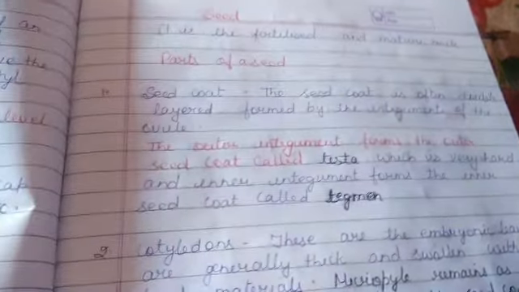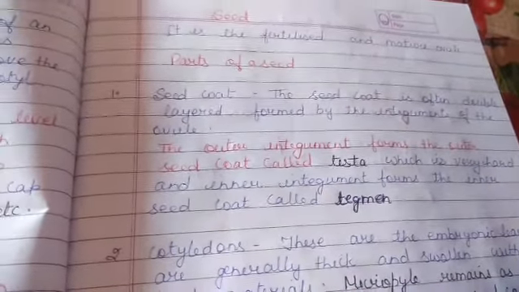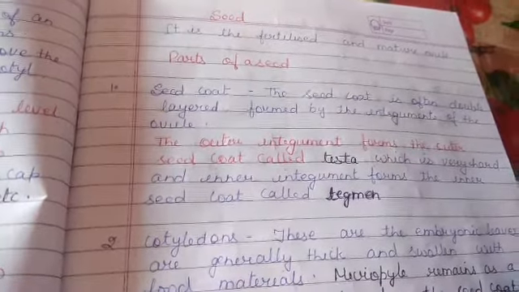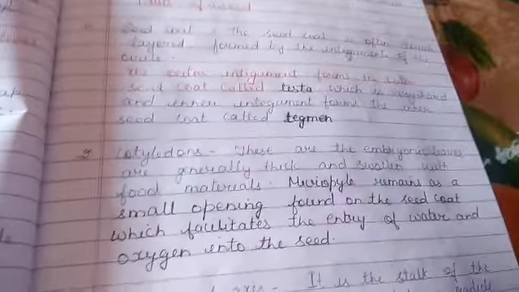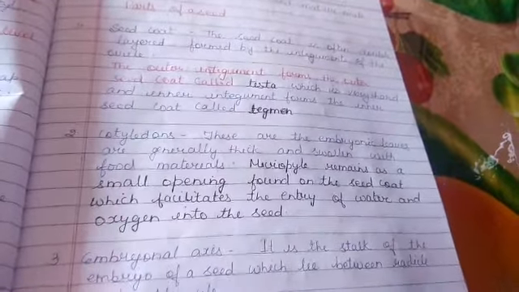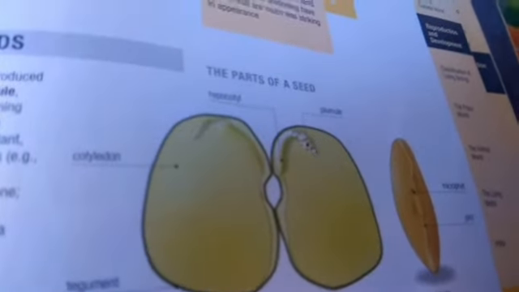Now, the seed. What is a seed? It is the fertilized and mature ovule that is known as the seed. The parts of the seed: the seed coat, the outermost covering, then the cotyledons, then the embryonal axis. So what are the three parts? Seed coat, cotyledons and embryonal axis. First, before explaining, I am going to show you a diagram. See this diagram of a seed. Two cotyledons are there. Then the hypocotyl and plumule are there.